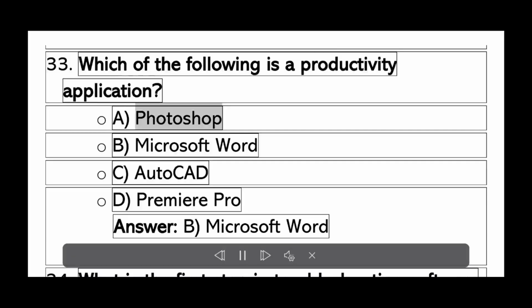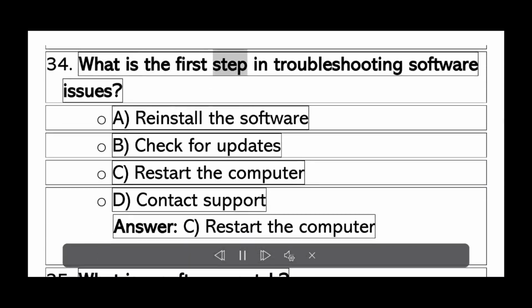Which of the following is a productivity application? A. Photoshop. B. Microsoft Word. C. AutoCAD. D. Premiere Pro. Answer B. Microsoft Word. What is the first step in troubleshooting software issues?